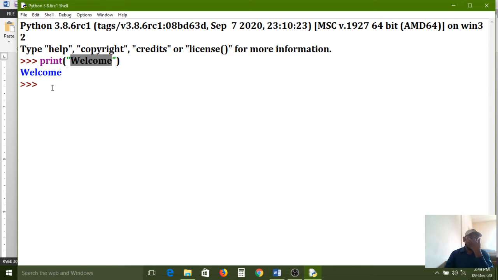Print function functionality is what? Whatever the string we have configured in the print function, that print function as it is will show the output format in the console window or in the Python shell window. Now understand? That is the predefined function functionality.